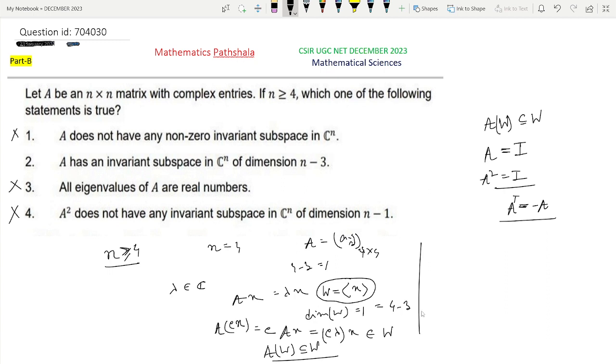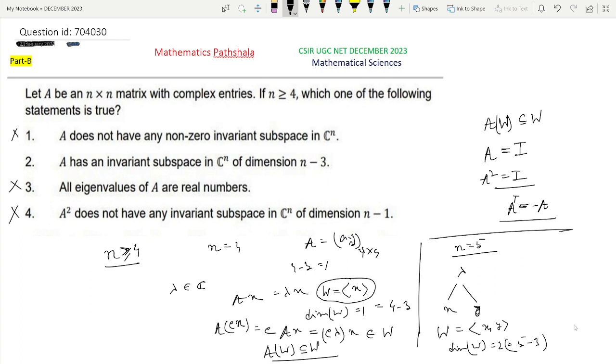Exactly in a similar manner, if we take n equal to 5 for the next case, and take one eigenvalue lambda with two linearly independent eigenvectors corresponding to this lambda, say x and y, then clearly if we take the subspace W generated by these two elements, since x and y are linearly independent, W will be a subspace of dimension 2, that is 5 minus 3.